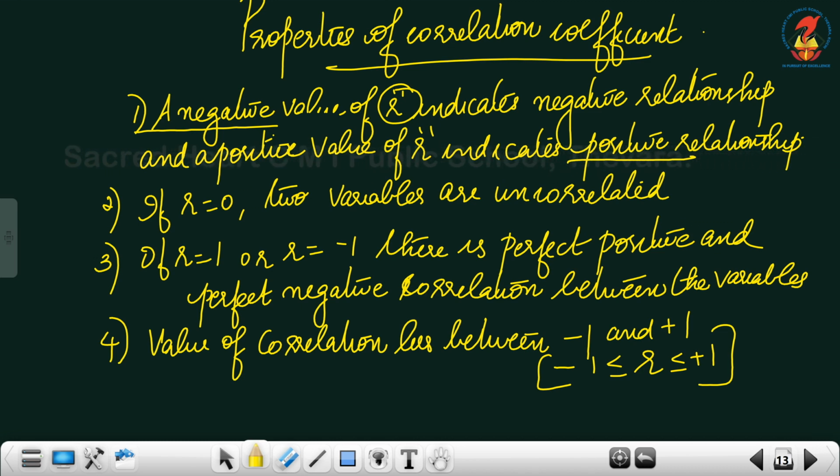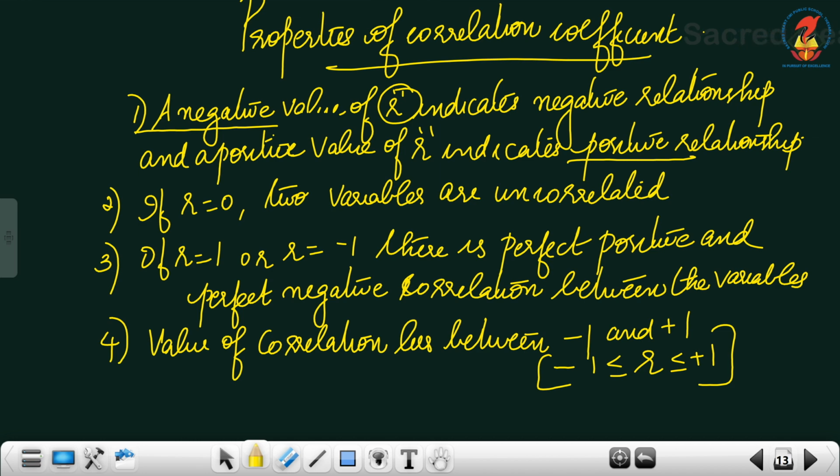Then comes the next one. If r is equal to 0, the two variables are not correlated. There is no correlation if r is equal to 0. If r is equal to 1 or minus 1, there is a perfect positive or perfect negative correlation.